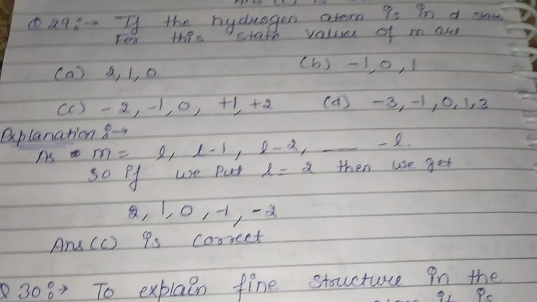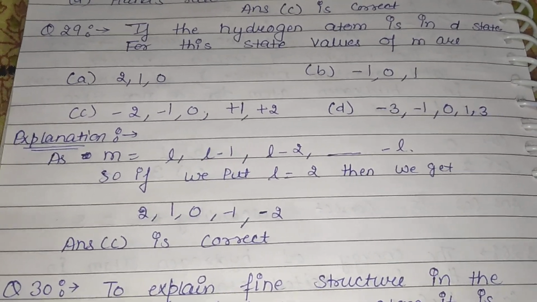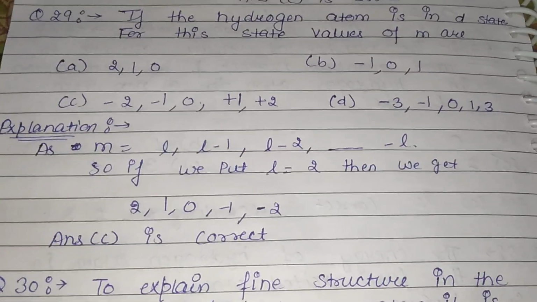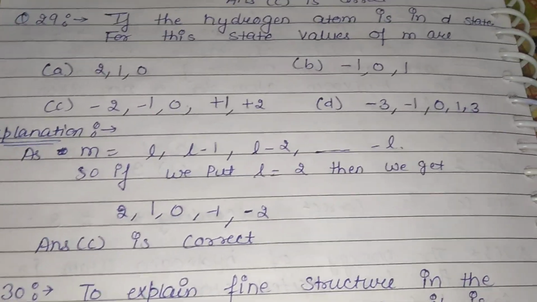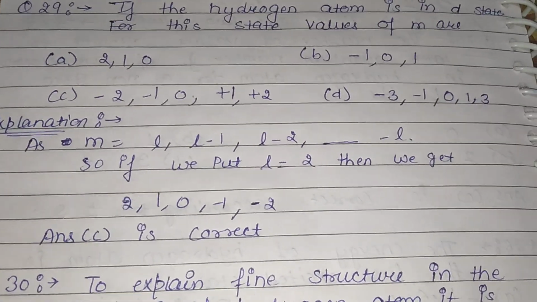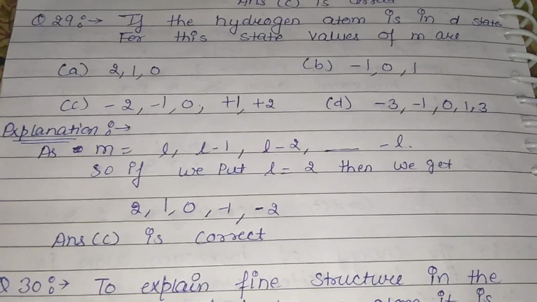So for this we have the formula of M equal to L, L minus 1, L minus 2, up to minus L. Okay. So for this we have to put the value of L equal to 2. After putting this we get the values 2, 1, 0, minus 1 and minus 2. So answer C is correct here.